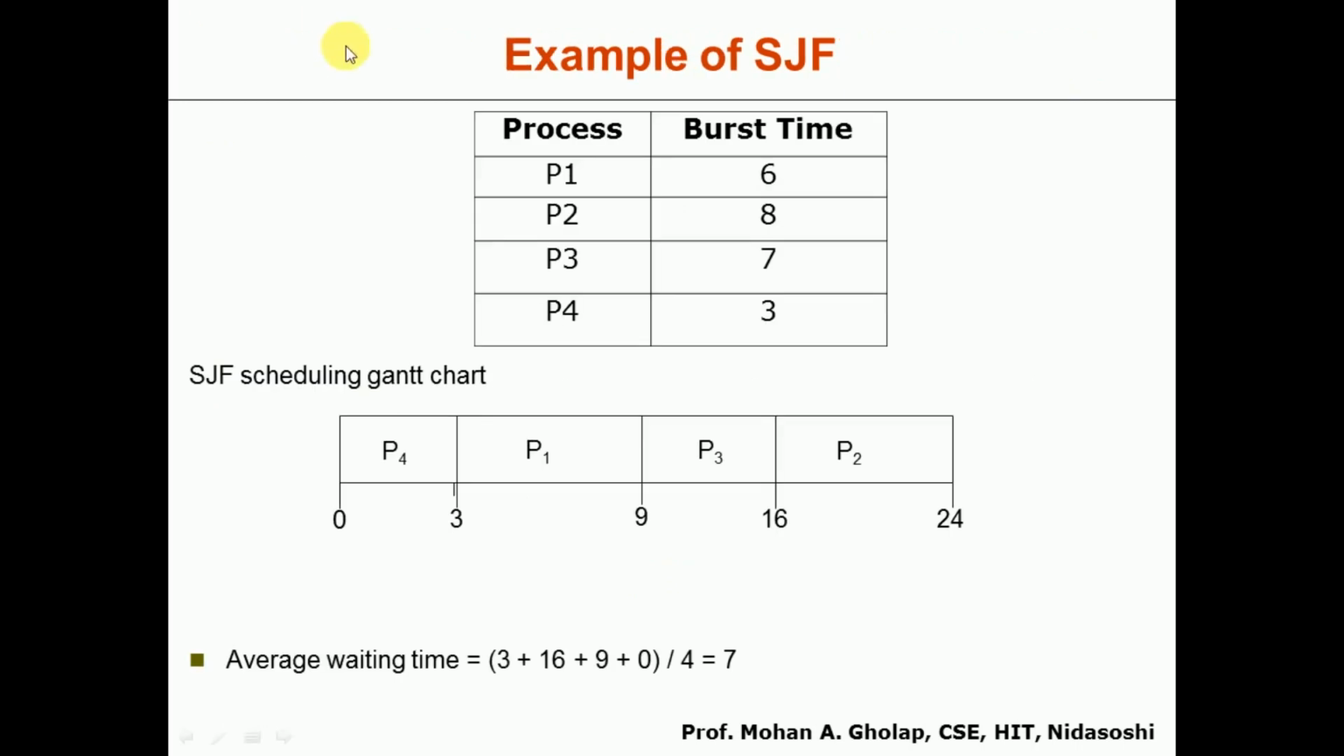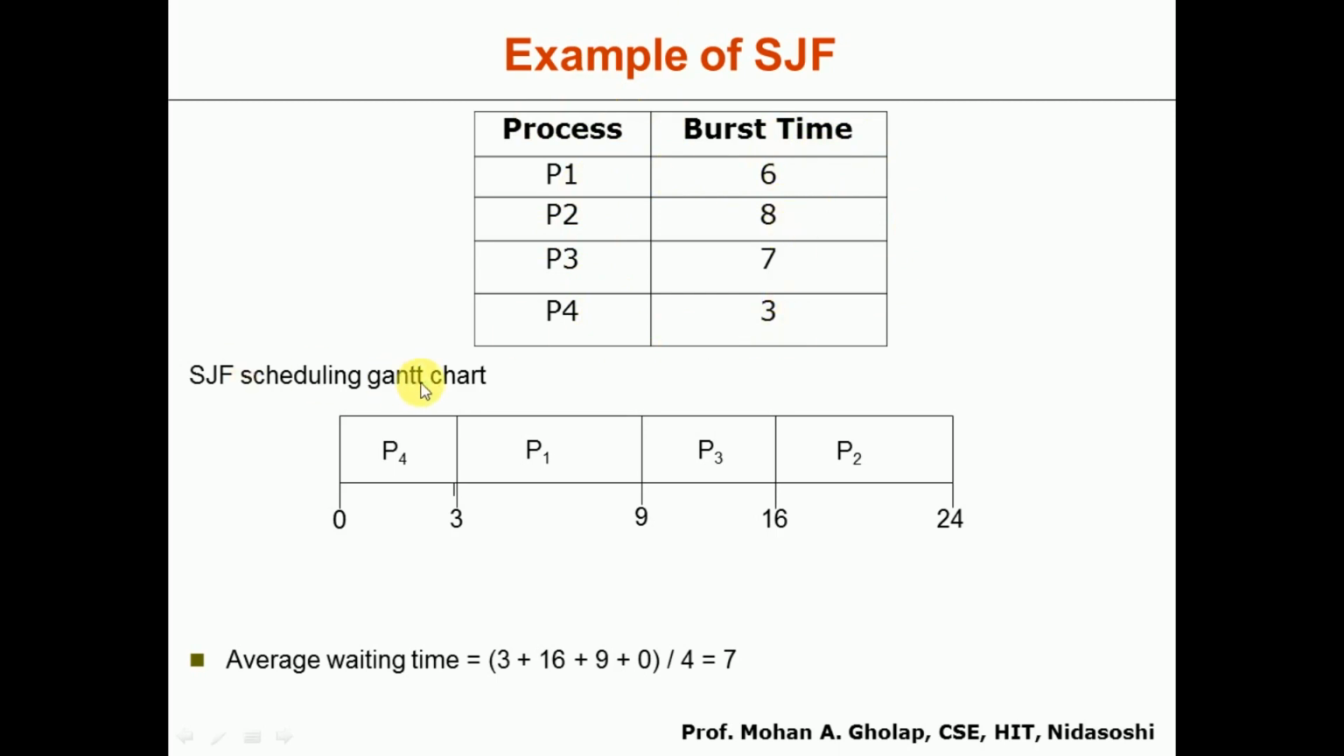Before that we'll consider one simple example to understand this SJF also. As I told you, SJF means shortest job first. Okay, so the process which is having the shortest burst will be taken up first for the execution here, regardless of the arrival time. Okay, so here in our example we have the 4 processes P1, P2, P3, P4, and the burst time is also given. Okay, so it is 6, 8, 7, 3 respectively.